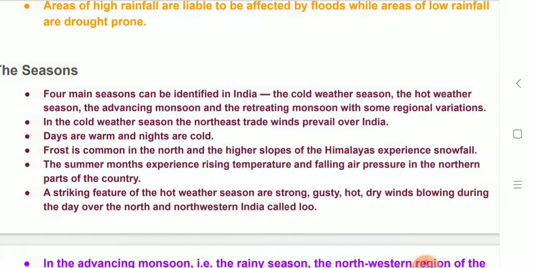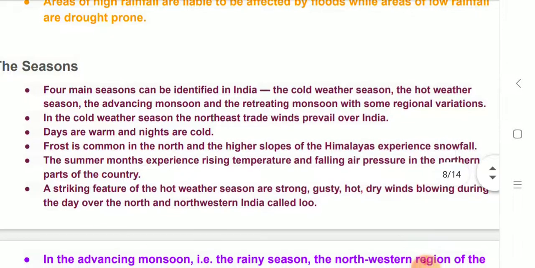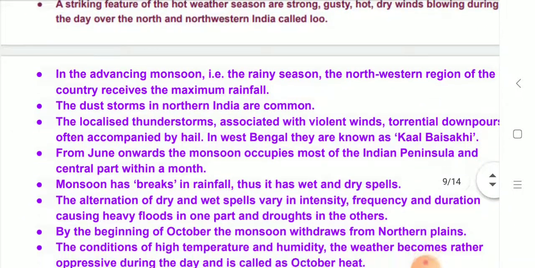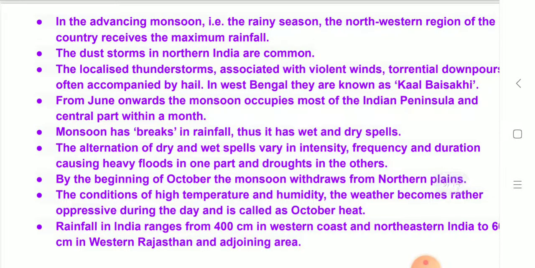A striking feature of the hot weather season is strong, gusty, hot, dry winds blowing during the day over north and northwestern India called the Loo. In the advancing monsoons, the northwestern region of the country receives maximum rainfall. Dust storms in northern India are common. There are localized thunderstorms associated with violent winds, torrential downpour, often accompanied by hail. In West Bengal, they are known as Kal Baisakhi.